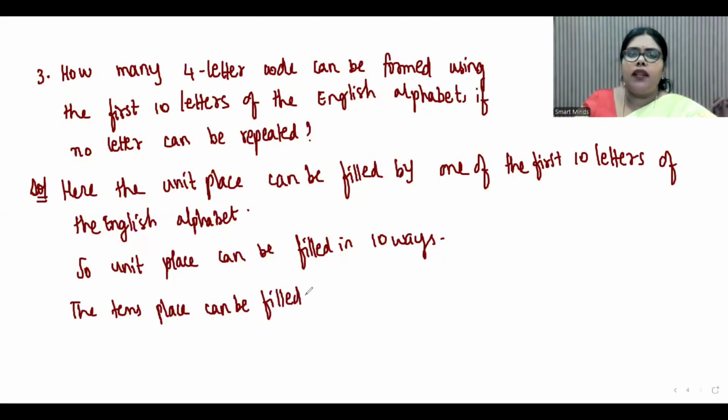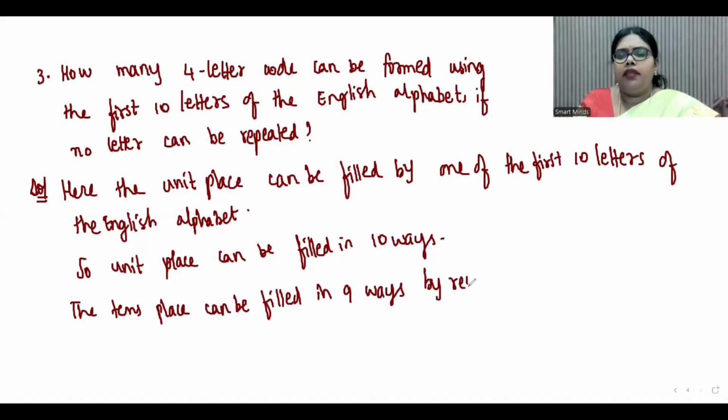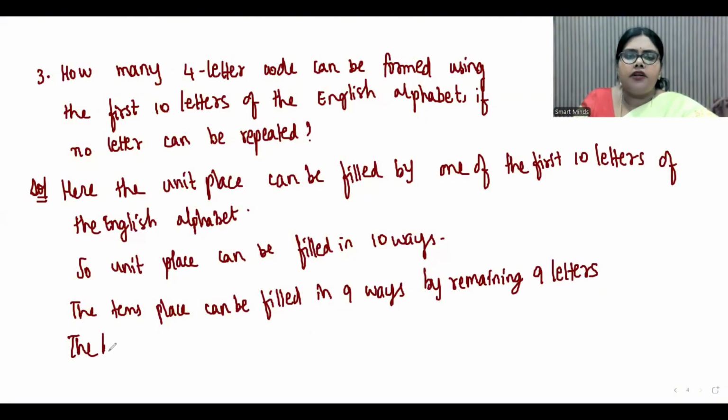Once we fix one letter in the units place, then you cannot repeat that again. So the tens place can be filled in 9 ways by remaining 9 letters. Now the same way the hundreds place can be filled in 8 ways by remaining 8 letters.